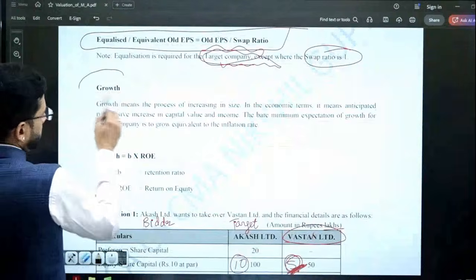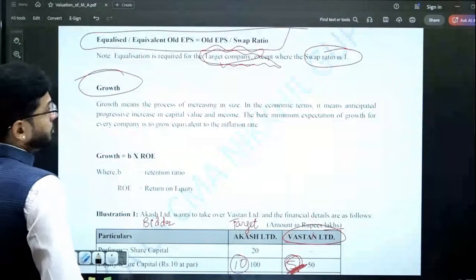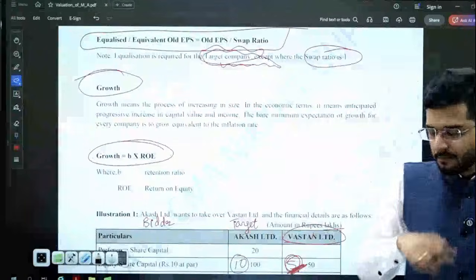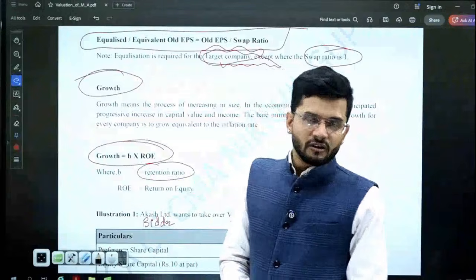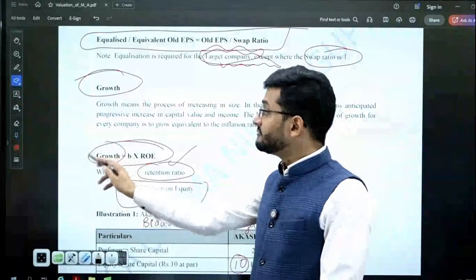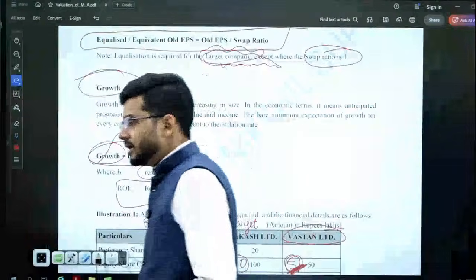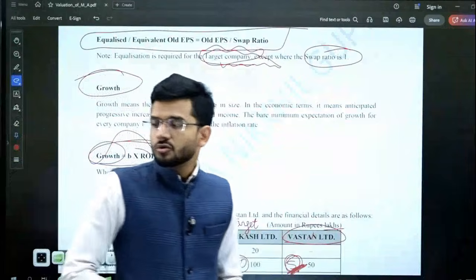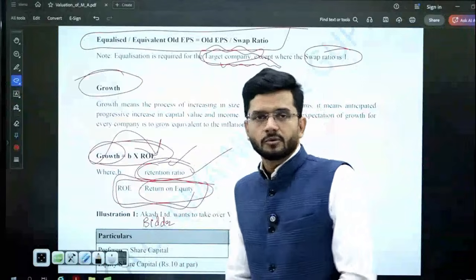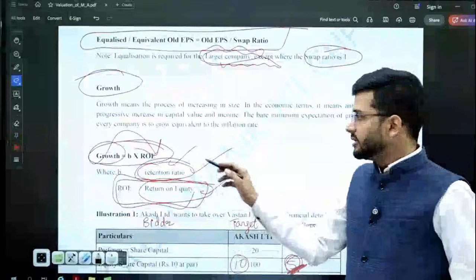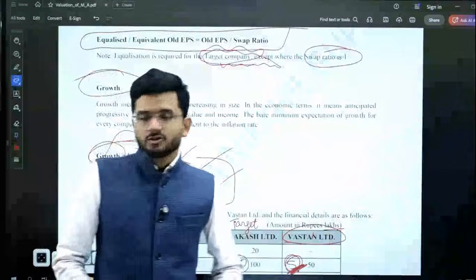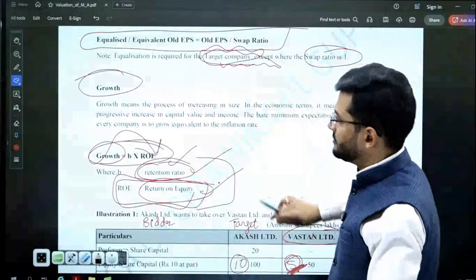And yes, growth is a very important concept which requires your attention. How to compute the growth? The formula of growth is very simple. Retention ratio, whatever we are retaining out of our profits which are reinvested into business, retention ratio multiplied by return on equity. This is the formula for growth. We'll use this formula in many questions going forward. So please remember this formula of growth. Retention ratio multiplied by the return on equity. Whatever we retain out of our profits multiplied by the return on equity, you will get the growth percentage. So this is the formula for growth.